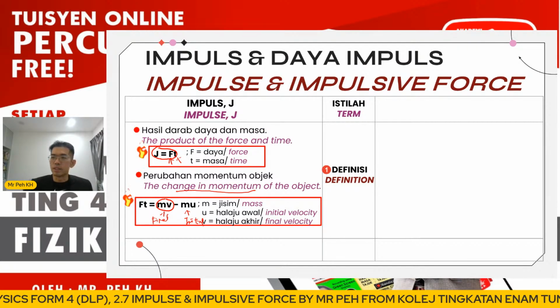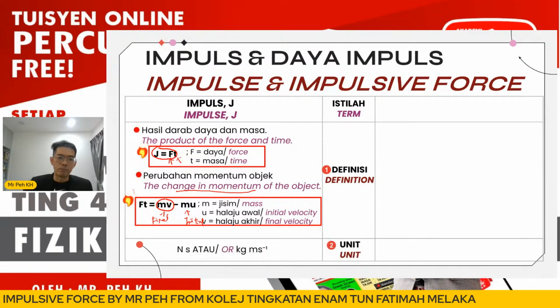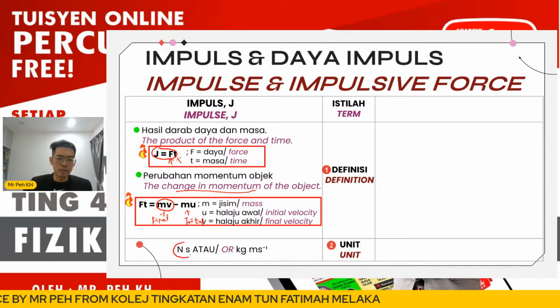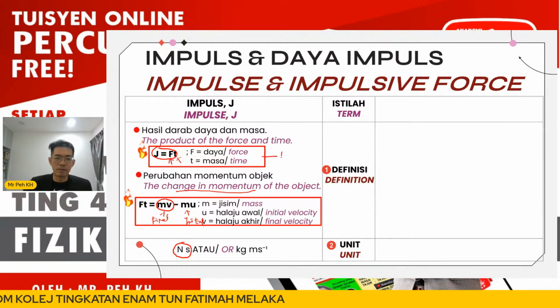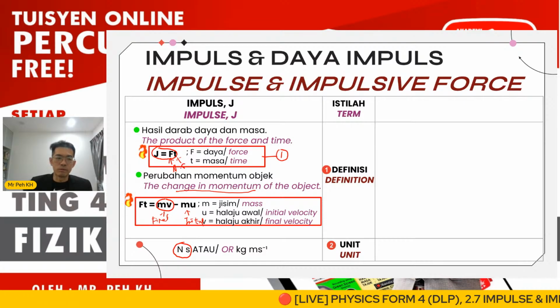So through the formula, the unit for the impulse can be Newton second. So by applying the first equation, where the force is given in Newton, time will be in second. I mean here is SI unit, so it will be Newton second.